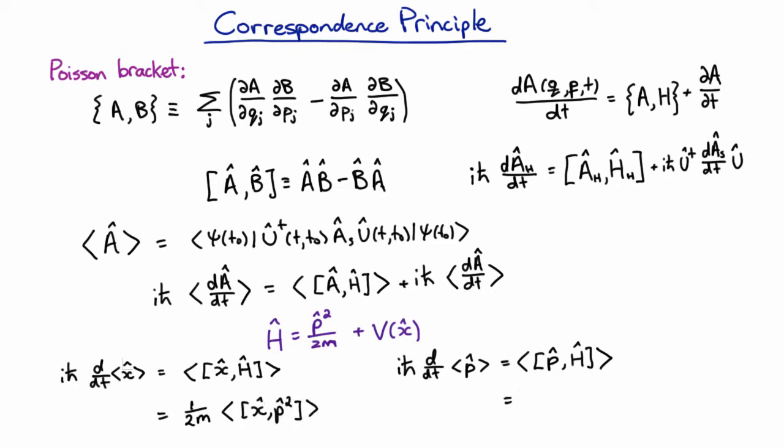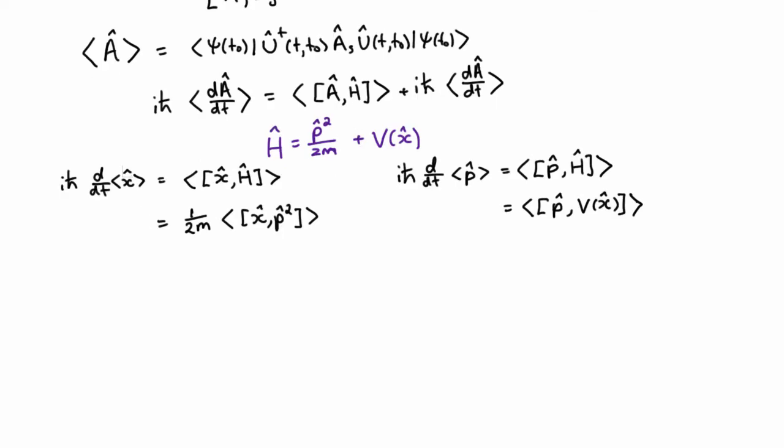We get two terms, but the commutator of p and p squared is 0, so we've just got the commutator of p and the potential. And this term over here, remember what we can do is write out this product of p and p, so we can take out the p to the left and the p to the right. If we take out the p to the left, we get this. And if we take out the p to the right, we get this.